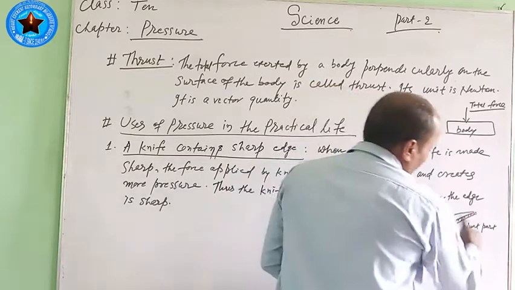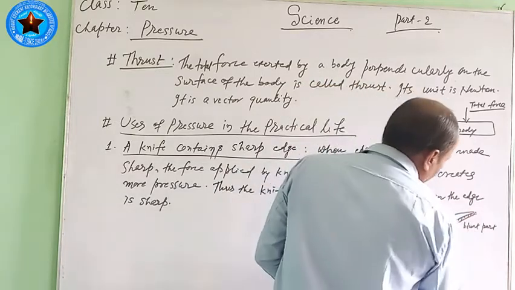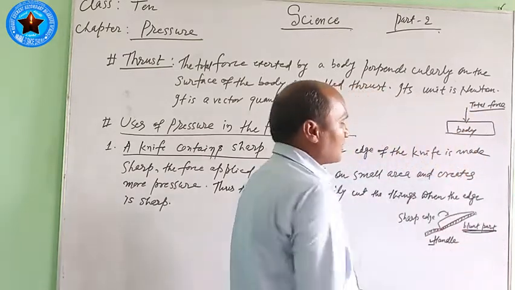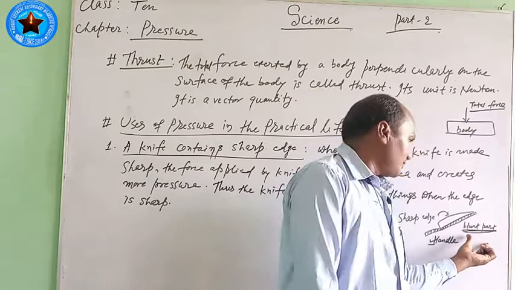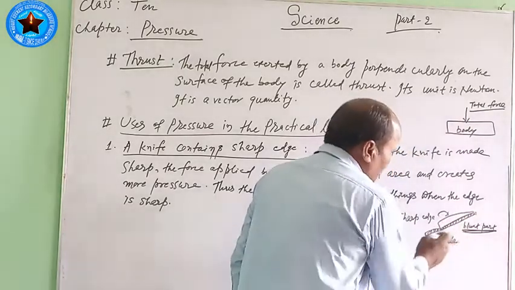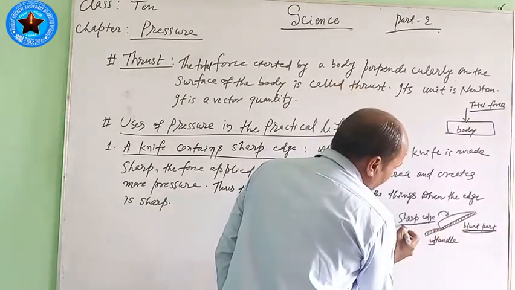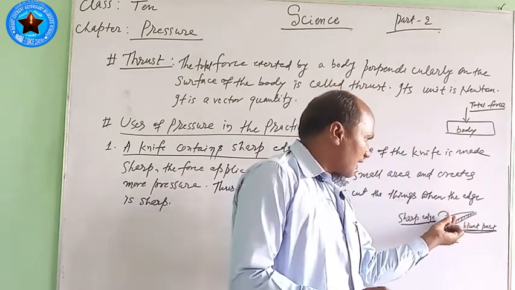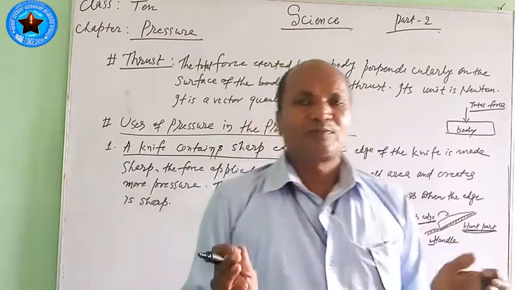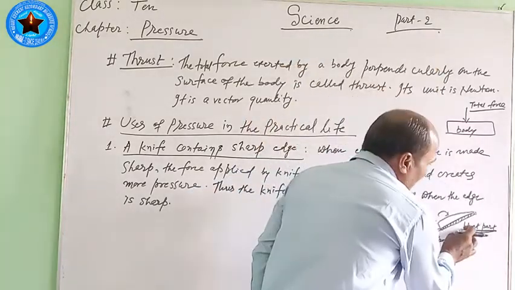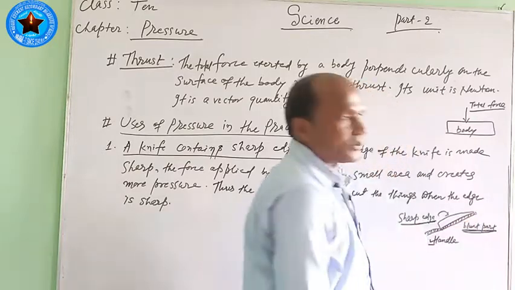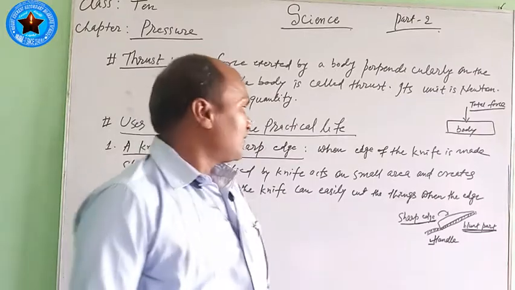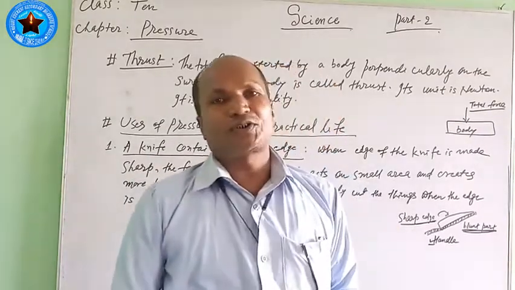This is the knife, and this is the handle of this knife. It also has two parts. One is the flat part, that is called the blunt part, and this cutting portion is the sharp edge. This is very sharp, so its area of contact is very small, and here in the blunt flat part the area of contact is more. Then how can we use this one? Generally this knife is used for cutting things.